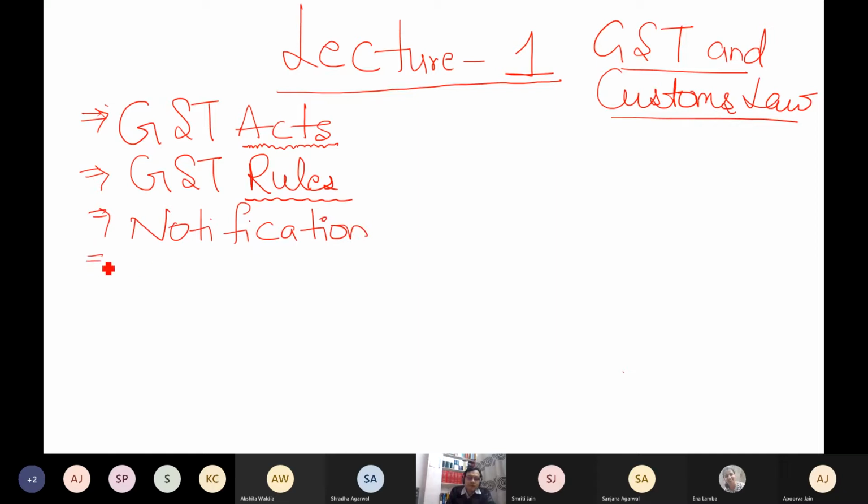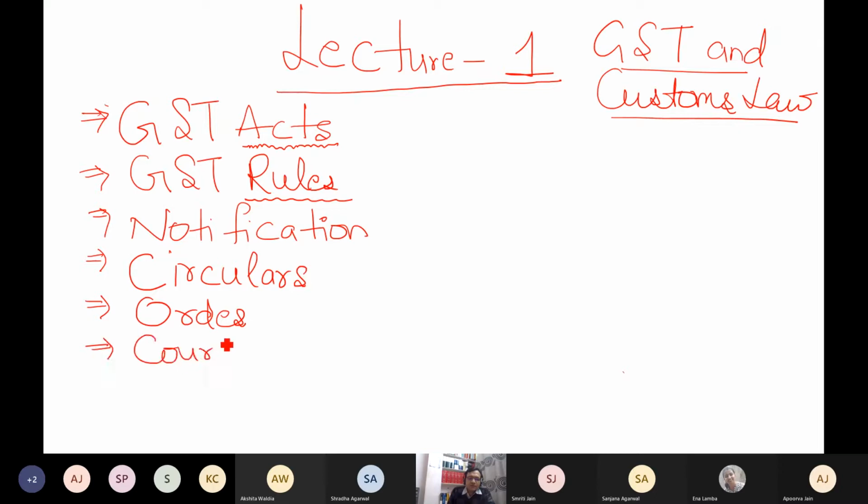I must have the knowledge of what else? Circulars. I must have the knowledge of orders. I must have the knowledge of court cases. This is the point which you should remember whenever you study any legal subject.